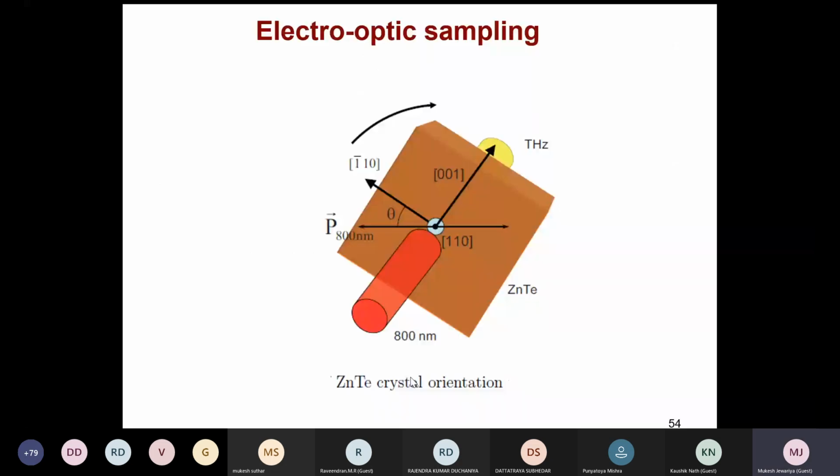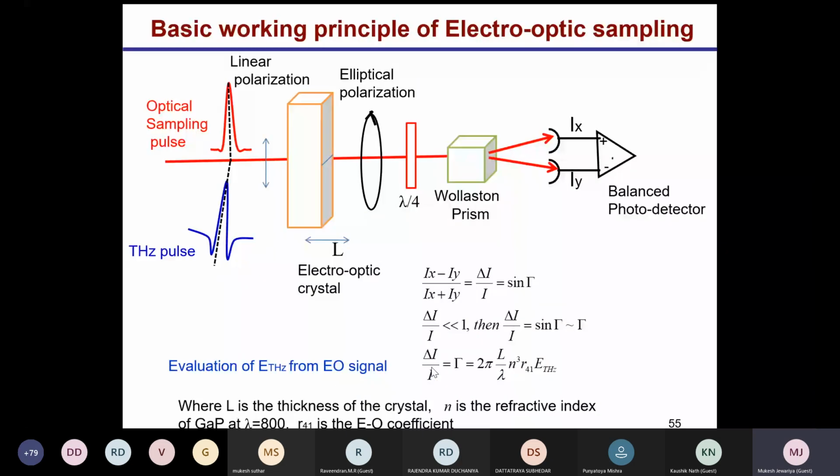So that was for generation; now this is for detection, electro-optic sampling. The same crystal, zinc telluride, we use for detection. How can we do detection? You put the optical probe pulse. This is the optical sampling pulse, meaning the probe pulse. This is the terahertz generated from the crystal or antenna. They must fall collinearly together on this zinc telluride crystal, which is also used as the detector now.